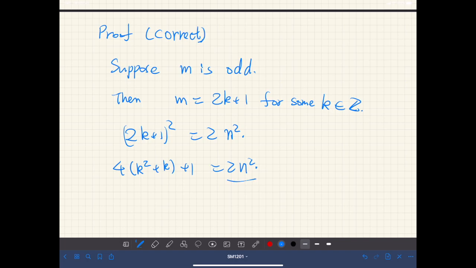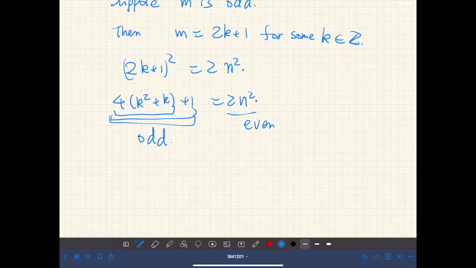Now, the right-hand side is even, obviously. It's a multiple of 2. However, the left-hand side: this part is even, and an even number plus 1 is odd. So the left-hand side is odd. But this is a contradiction.